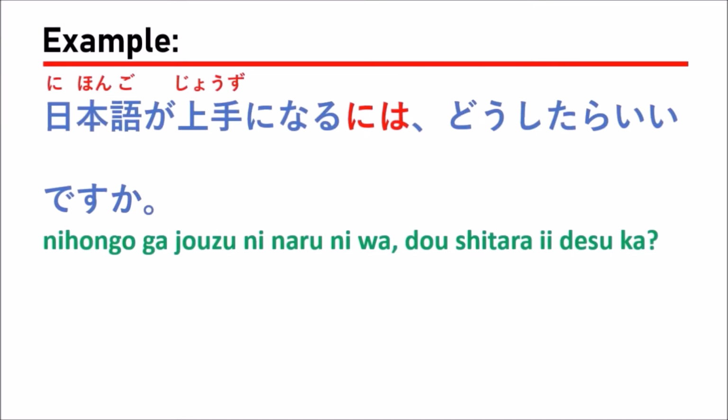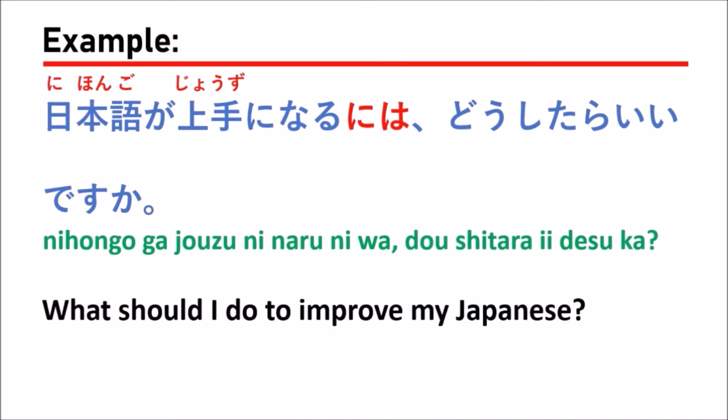The first example, 日本語が上手になるにはどうしたらいいですか？ Which means, what should I do to improve my Japanese?